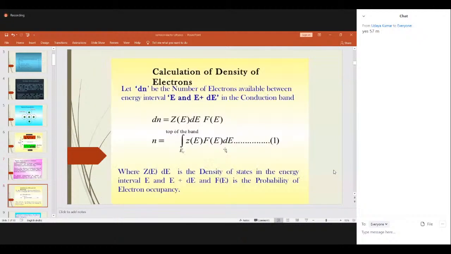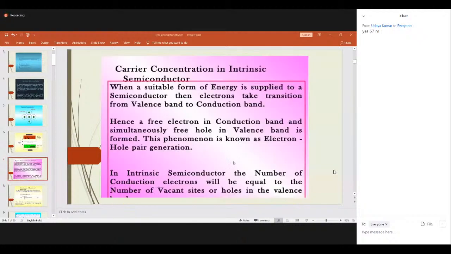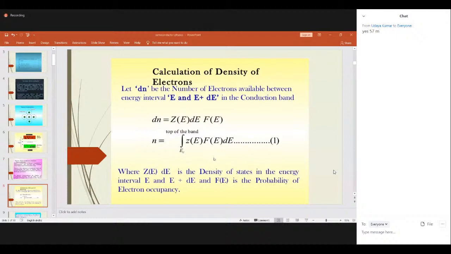Now in an intrinsic semiconductor, the number of electrons in the conduction band will always be equal to the number of holes in the valency band. So first we'll calculate how many electrons are there in the conduction band. There are more slides in this PPT because I have given you a detailed derivation of all these. That is why it took at least 10 to 15 slides for these derivations. Here we are discussing the calculation of density of electrons.